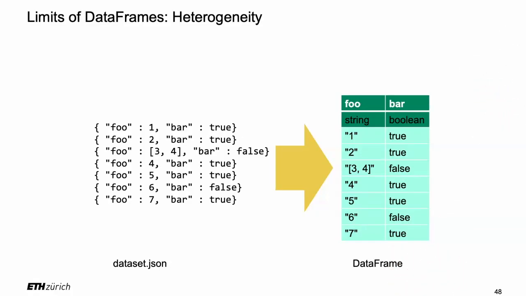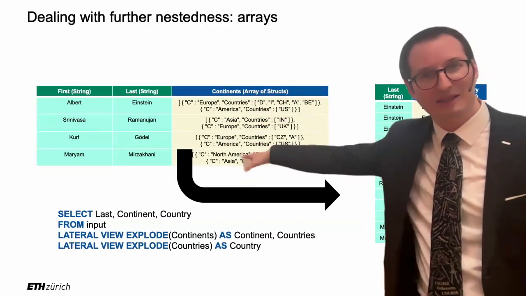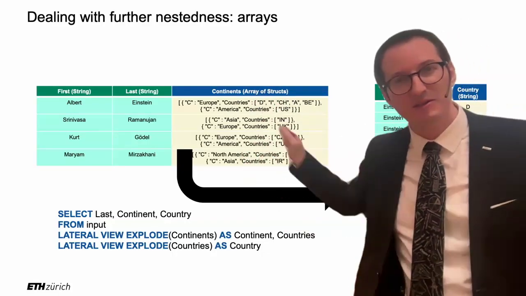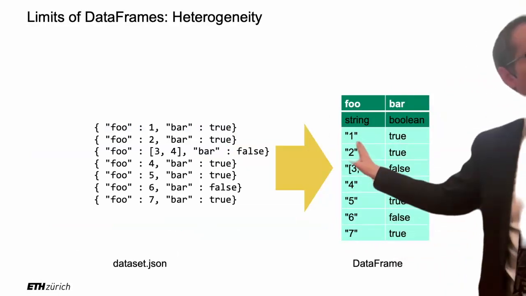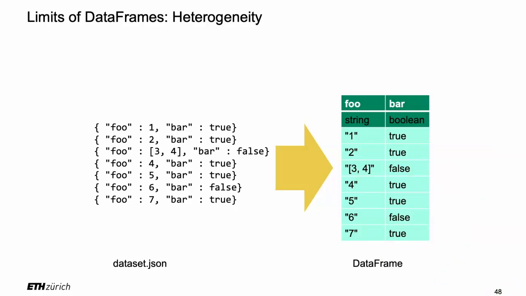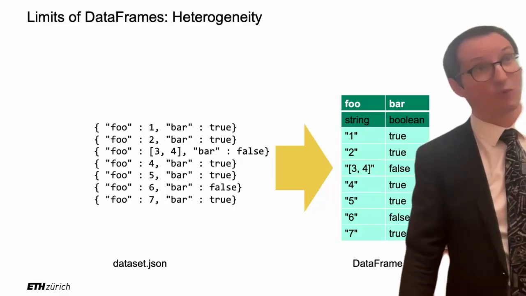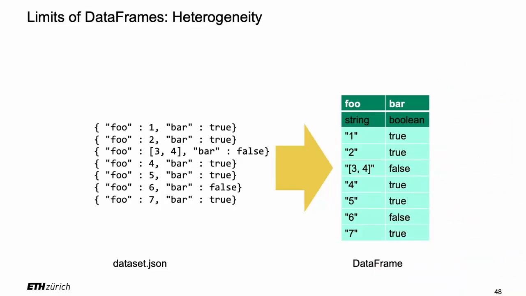Right. Awesome. So this is, sorry? Well, the problem is that you cannot explode anything because these are all strings here. There's no array, right? The explode, if you look at the way it worked, that was because we had arrays. So when you have an array type, then you can explode it like this because Spark SQL sees the array. The problem here is that there is no array. It's in here, it's a serialized array, but it's a string now. So you cannot do this. But we'll see later with JSONic, you can do that. With JSONic, you can do it, but I will explain why that is the case. But here, this is really a string. So you have to treat it as a string, and you would have to do some additional work in Python.